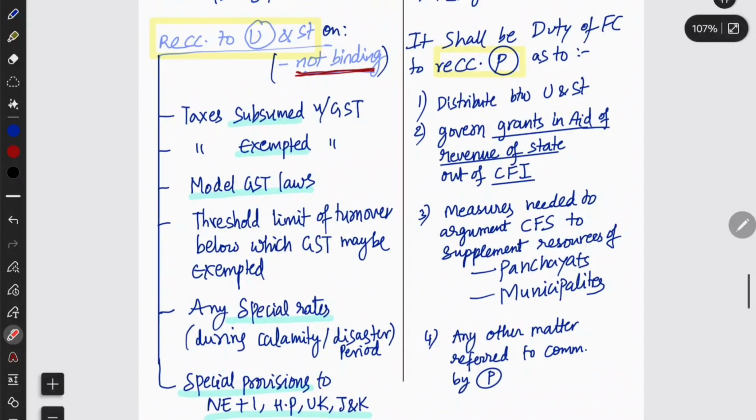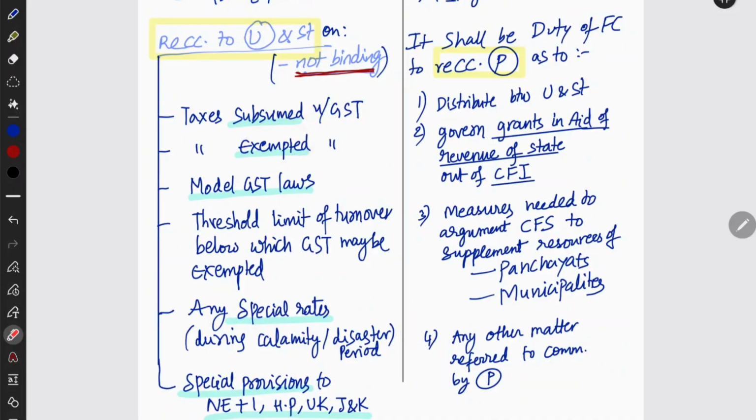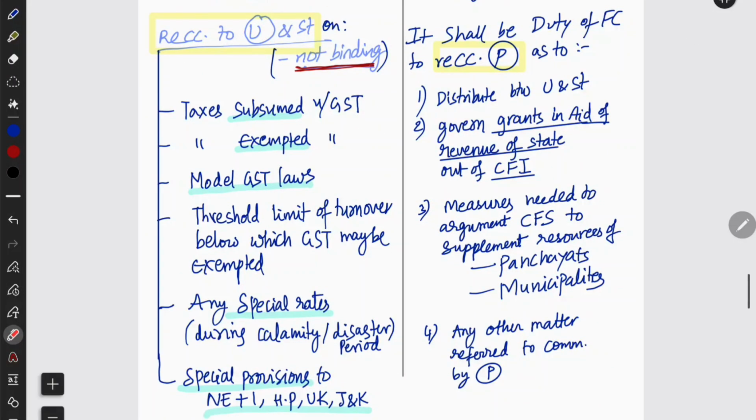So the GST Council can give recommendations on taxes exempted under GST. You have seen what the taxes exempted under GST are. For example, non-GST supplies are exempted, right? Funeral: if we need some things for a funeral, will we put tax on it? No, we will not. All of them. Example, model GST laws. There are some model GST laws that you want to implement, and then a threshold limit of turnover below which GST may be exempted. For example, a company having less than 40,000. In such a scenario, GST may be exempted.